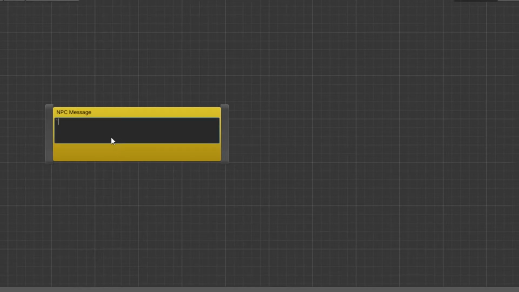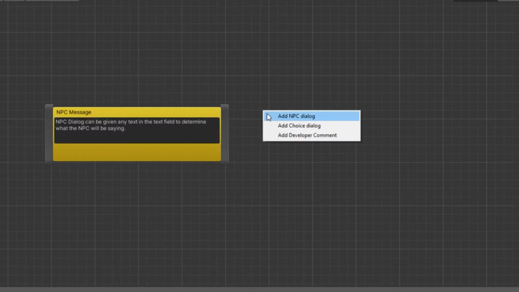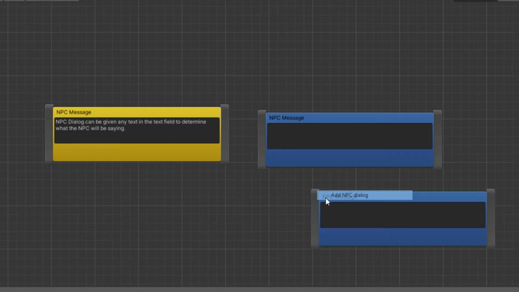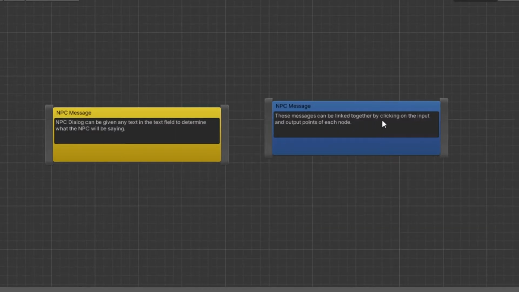Here's the graph that will hold our entire conversation. To start us off, you can set up the initial message from the NPC by right-clicking the graph and selecting Add NPC Dialog. NPC Dialog can be given any text in the text field to determine what the NPC will be saying. If you repeat these steps, it will create more NPC messages. These messages can be linked together by clicking on the input and output points of each node. When you start a conversation, the initial message node will play first. Then it will use the output point connection to determine which NPC message to play next.